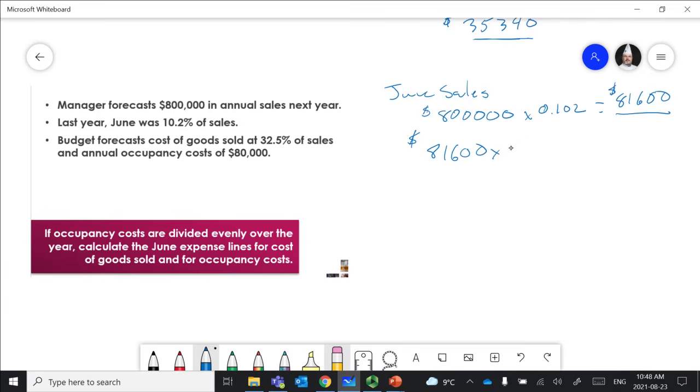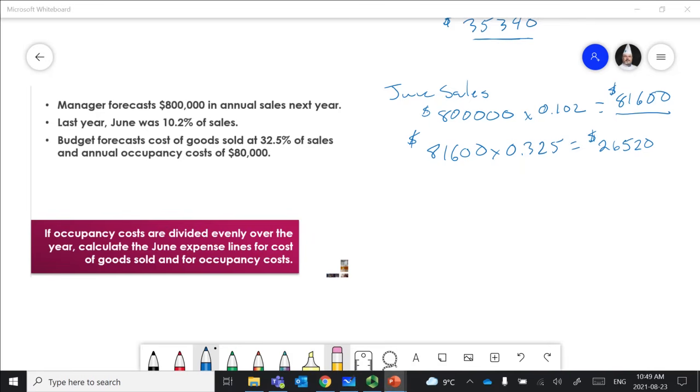Well, we're going to have a 32.5% food cost, or cost of goods, sorry. We can apply that to our June sales to get a total of $26,520. So we know in June we should be having a revenue of $81,600, and we have $26,520 to spend on our cost of goods, our food cost and our beverage cost, right?